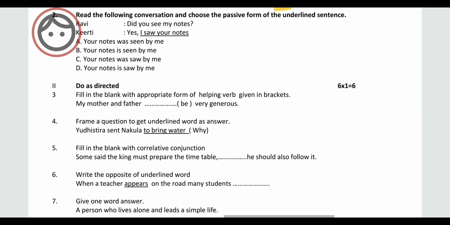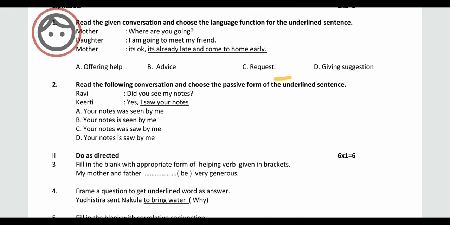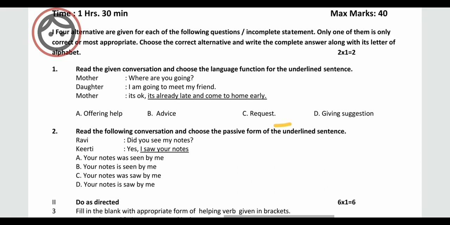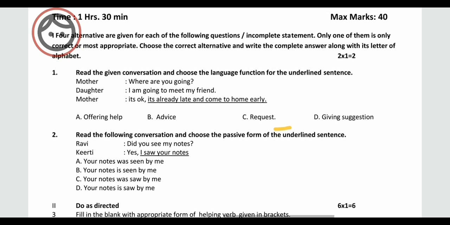Okay, so learn each day, try to practice whatever I taught you in this video. If you don't know about the tenses, go back and watch that video. I know that video is so long and you may be so busy, but it's important for your future, it's important for your exam sake. If you watch it clearly and understand it well, then it will be easy for you to crack any exam in English. Then yeah, that's it about today's video.